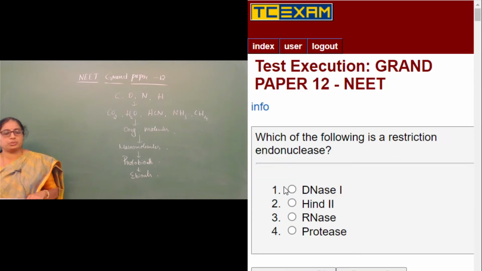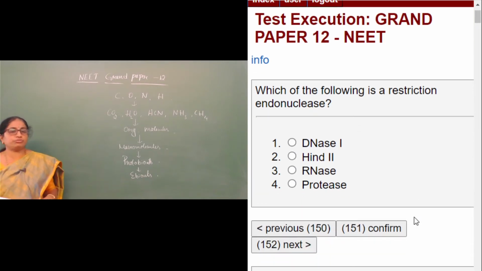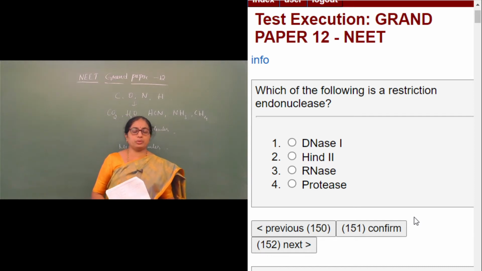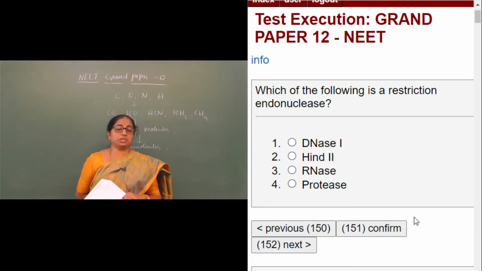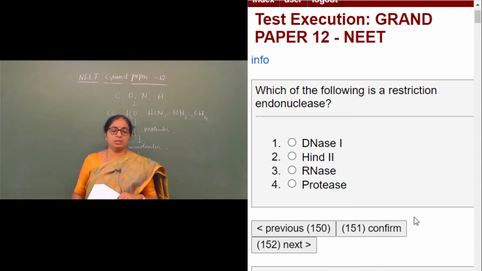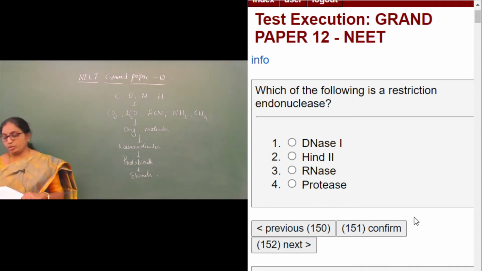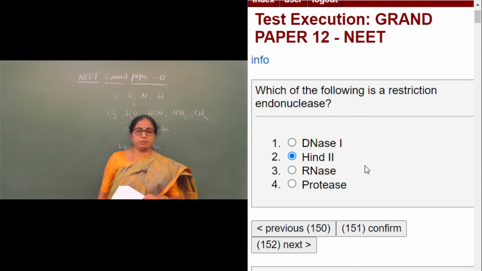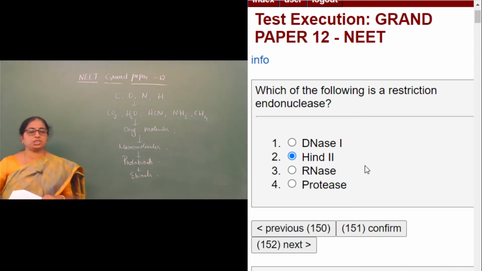Moving on to the next question, question number 151. Which of the following is a restriction endonuclease? We have come across restriction endonucleases in biotechnology. Restriction endonucleases are also called molecular scissors because they are used to cut the DNA strands at specific sites. The best example for the restriction endonuclease is HindII. We have studied in detail the pBR322 plasmid, which consists of HindII as a restriction endonuclease.